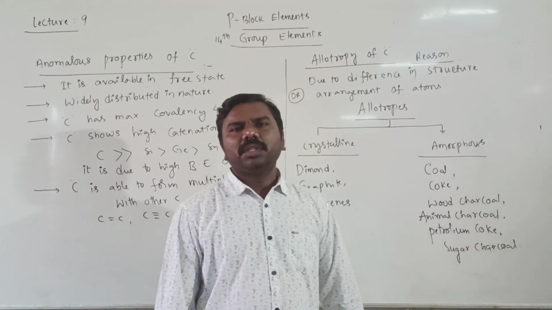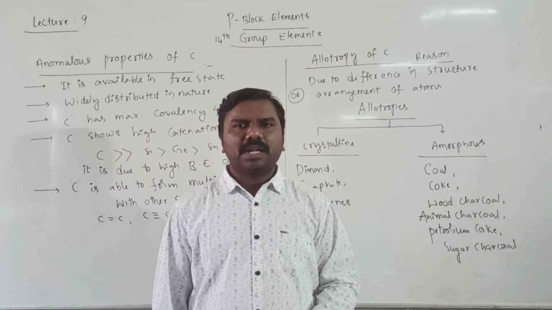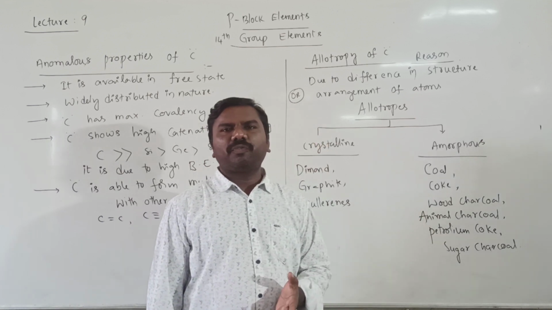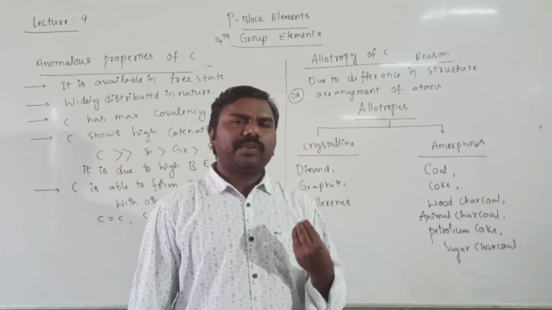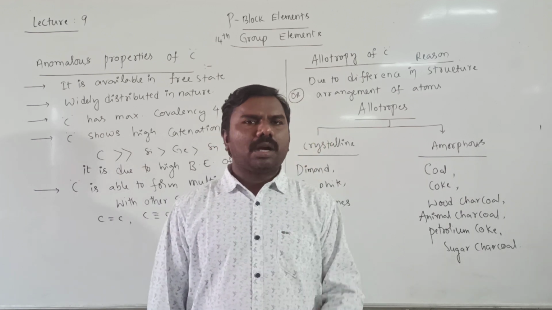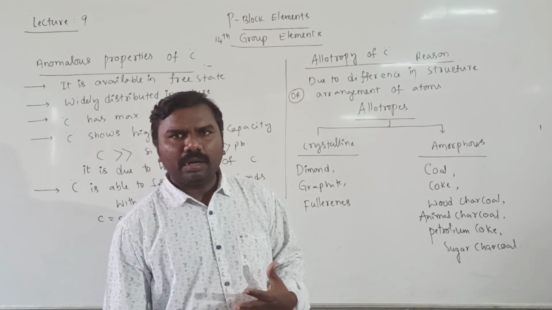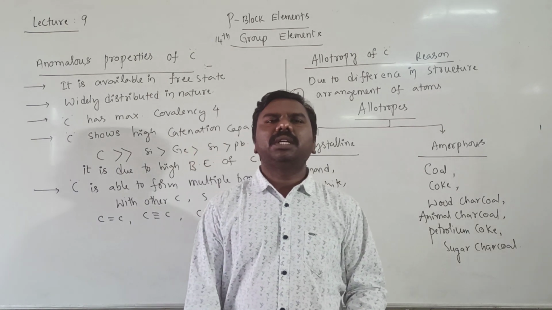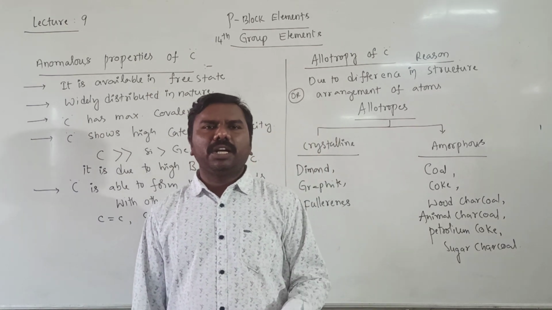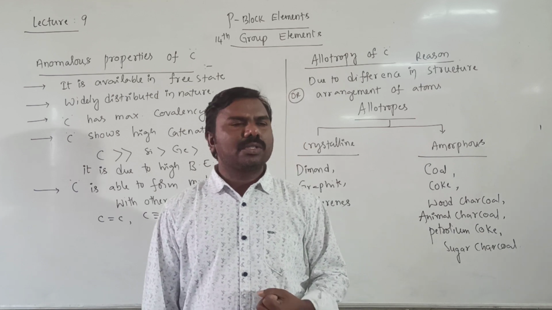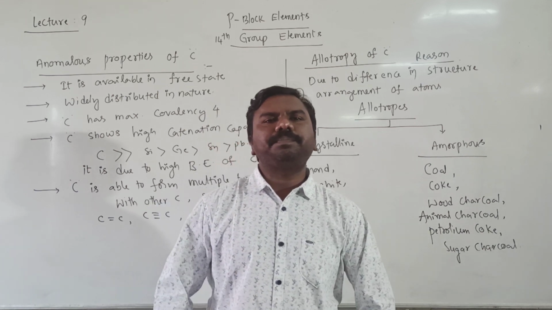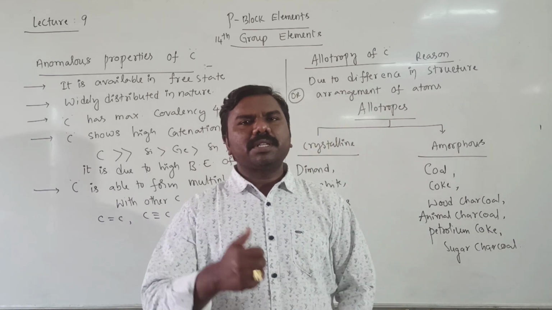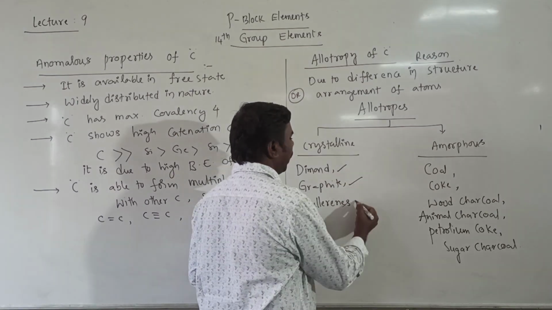After burning wood, you get a black colored substance that is called wood charcoal. Then animal charcoal, and petroleum coal: from petroleum products, after extraction of petrol, the impure component available in black color is named petroleum coal. Sugar charcoal: in the sugar industry, after burning the sugar, the left content is purely carbon, so that is also sugar charcoal. These are all allotropes of which one? Carbon. In our syllabus, diamond, graphite and fullerenes are given.